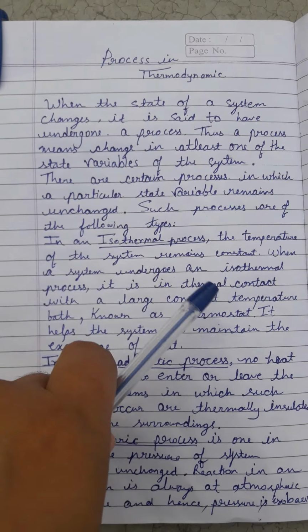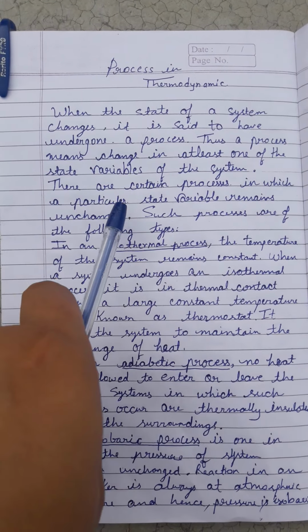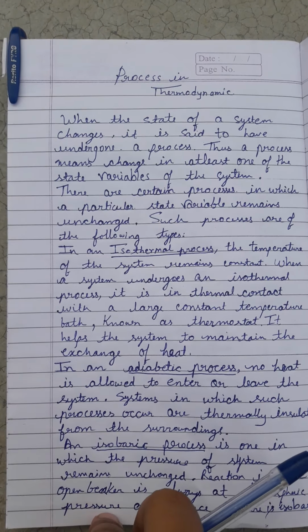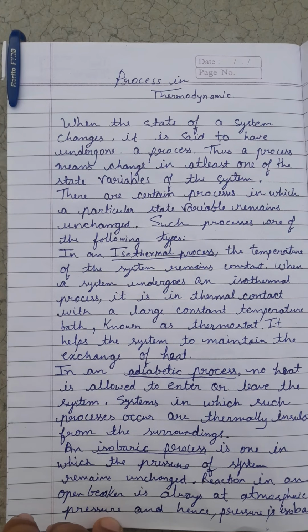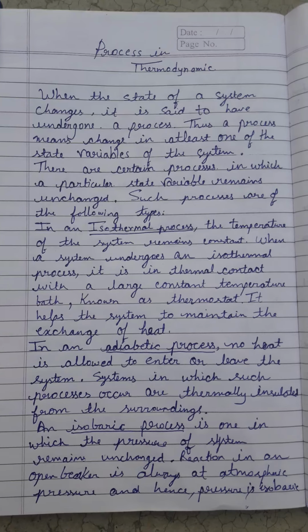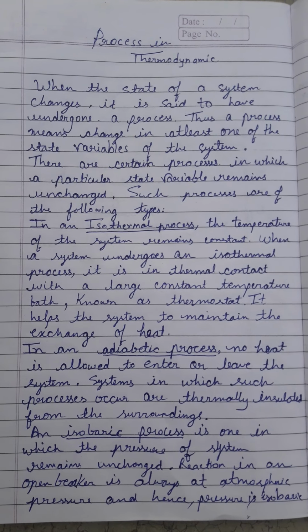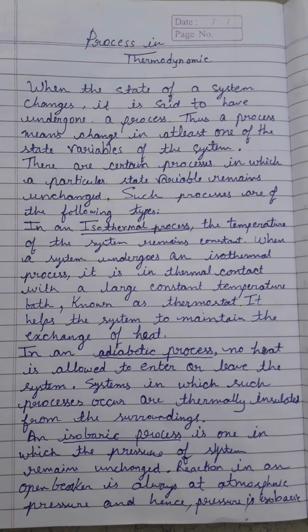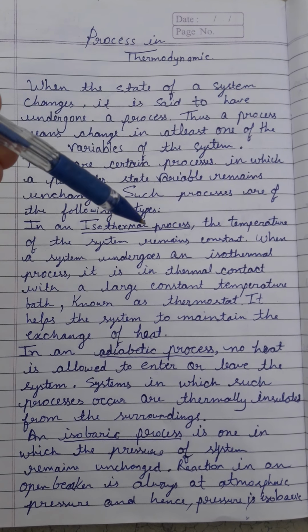There are certain processes in which a particular state variable remains unchanged. State variable means thermodynamic property of the system. Such processes are of the following types. So the first one which comes is known as isothermal process. In an isothermal process, the temperature of the system remains constant.